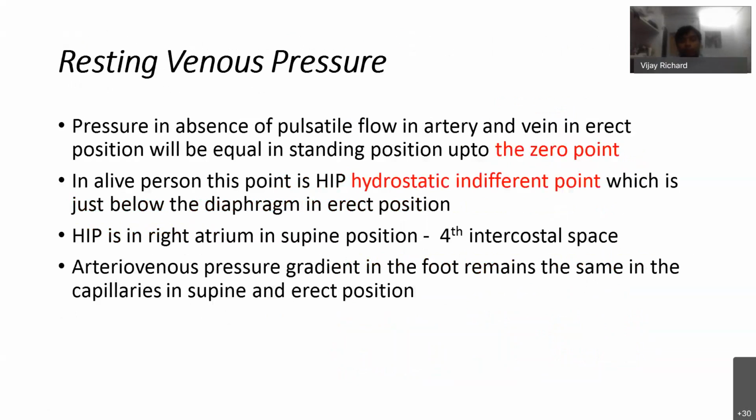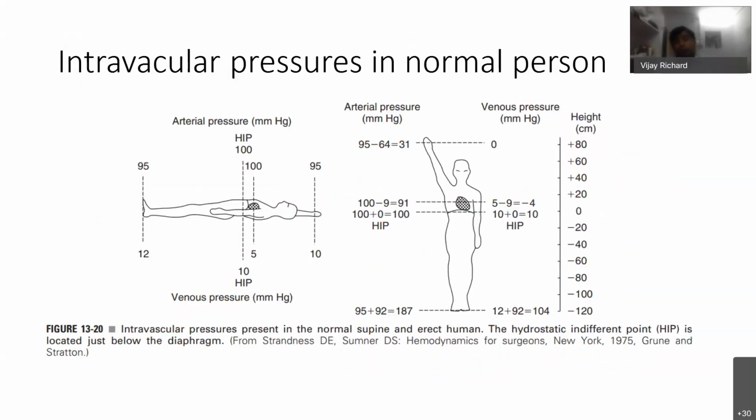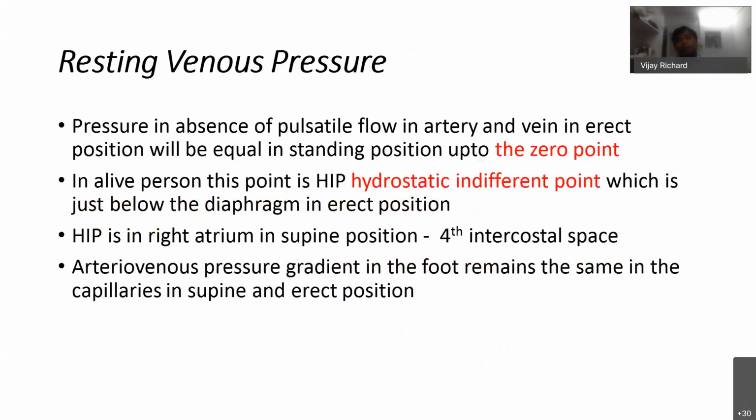But in a live person, the 0 point is called differently. It's called the hydrostatic indifferent point, which is just below the diaphragm in an erect person. In the supine position, this hydrostatic indifferent point is in the right atrium, at the level of the fourth intercostal space. So the arteriovenous pressure gradient in the foot remains the same in the capillaries in supine and erect position.